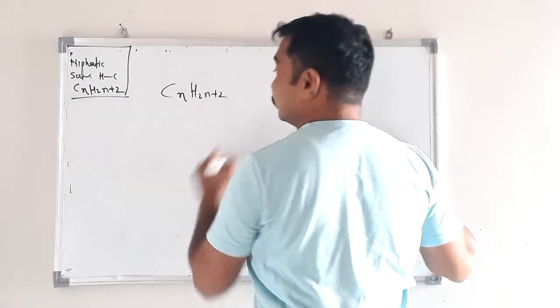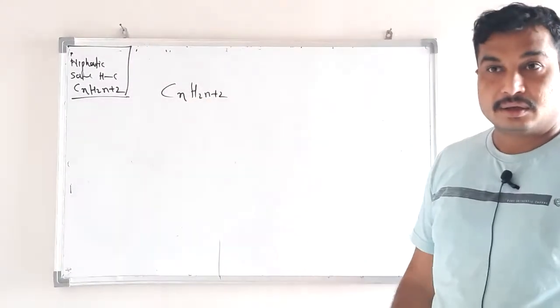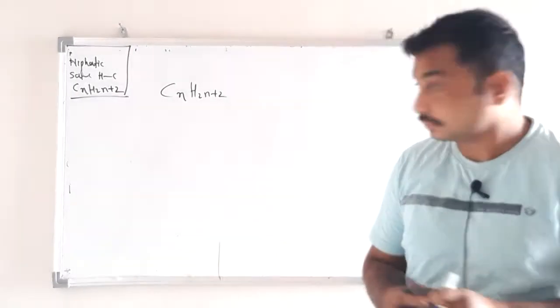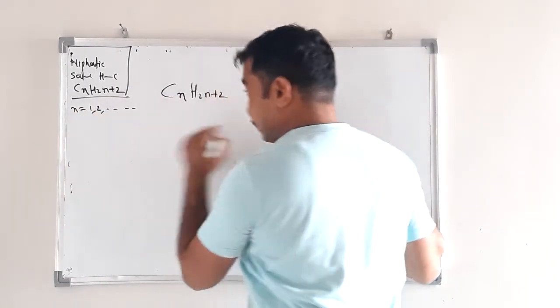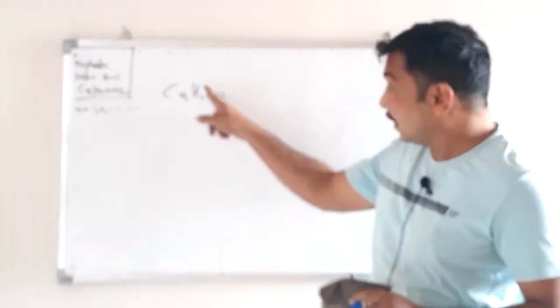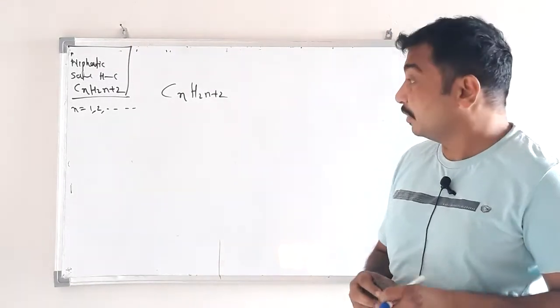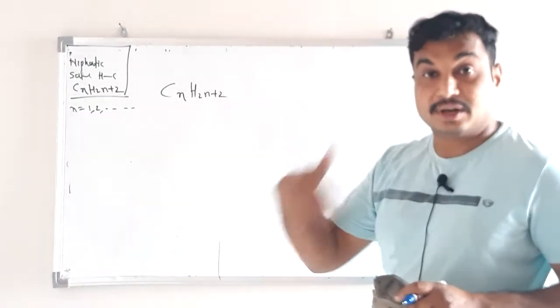Here in this formula, what is n? n is the number of carbon atoms. The value of n varies from 1, 2, 3 and so on. The number of hydrogen atoms present in alkane is 2n+2.